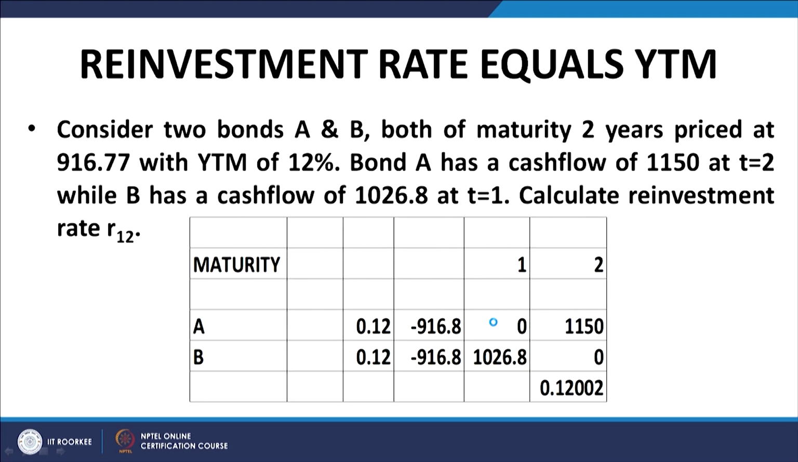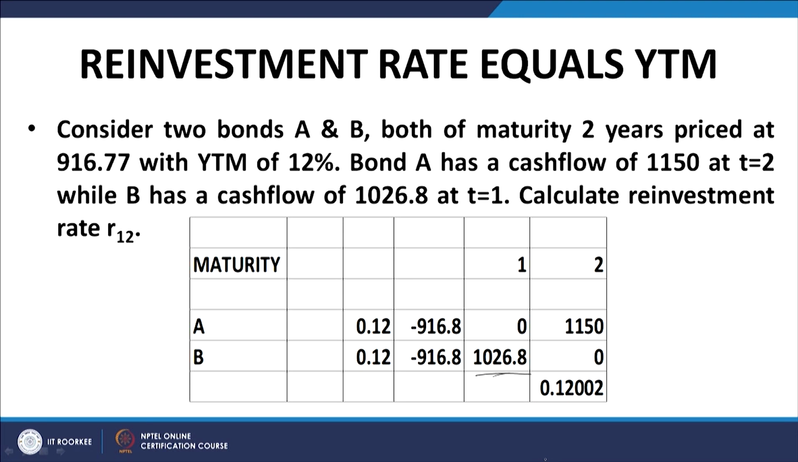You can see this as an example. You have two bonds A and B. Bond A is a 2-year zero coupon bond, that is, it is going to give you 1150 at the end of the second year. Current price at a YTM of 12% works out to 916.8. Bond B is a similar bond, but it has a maturity of 1 year, and given that it has the same YTM as bond A, the redemption value is worked out as 1026.8.